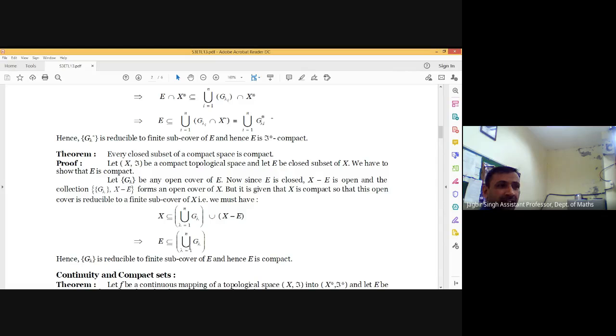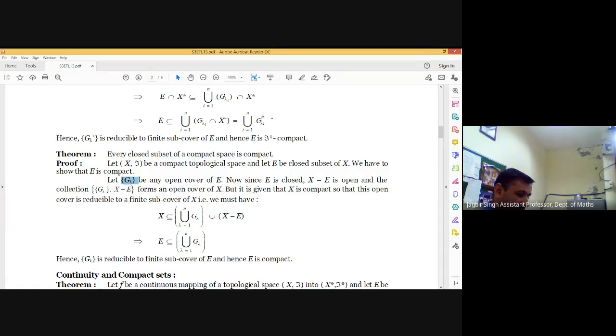Hence, E is contained in union i from 1 to n G lambda i. It means this collection is a finite subcover of this family. And therefore, the open cover is reduced to a finite subcover. Hence, E is compact.